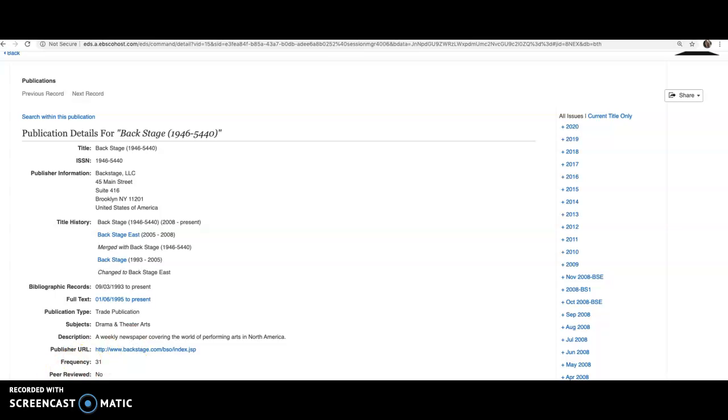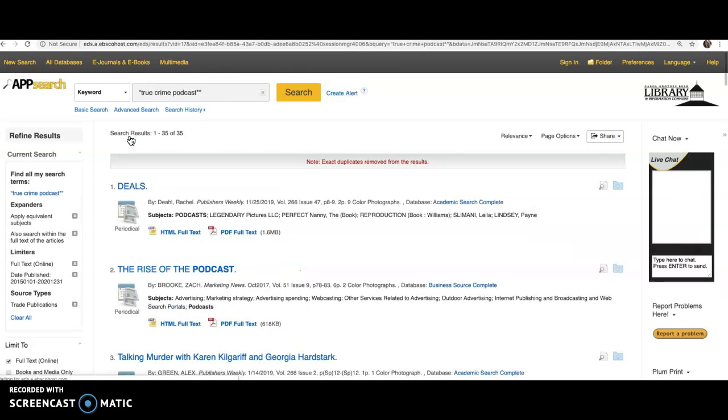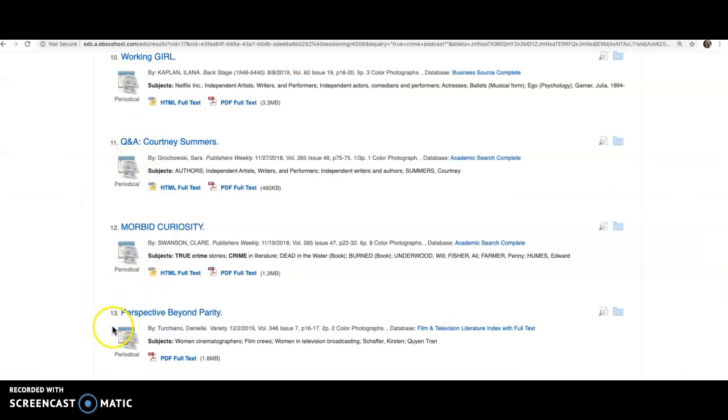Depending on your research topic, trade publications could be really beneficial to you, or they might just turn up a lot of dead ends. But it's always good to know that you have options within the library's database and how to look for those options.